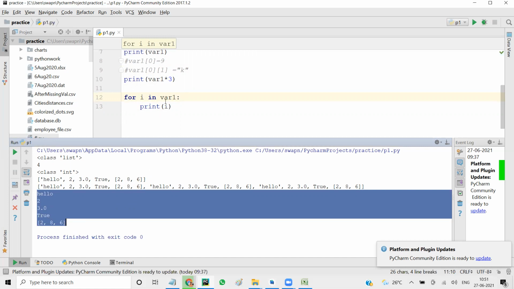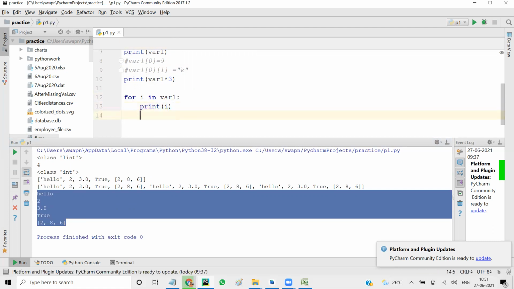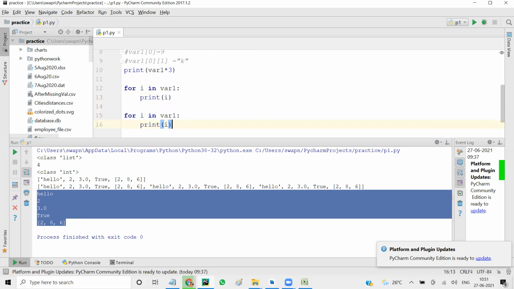So here you can say I in this, or you can also use range. Usually in a loop we can take for I in a range. What do you do with range? You put a value from beginning to end, right?